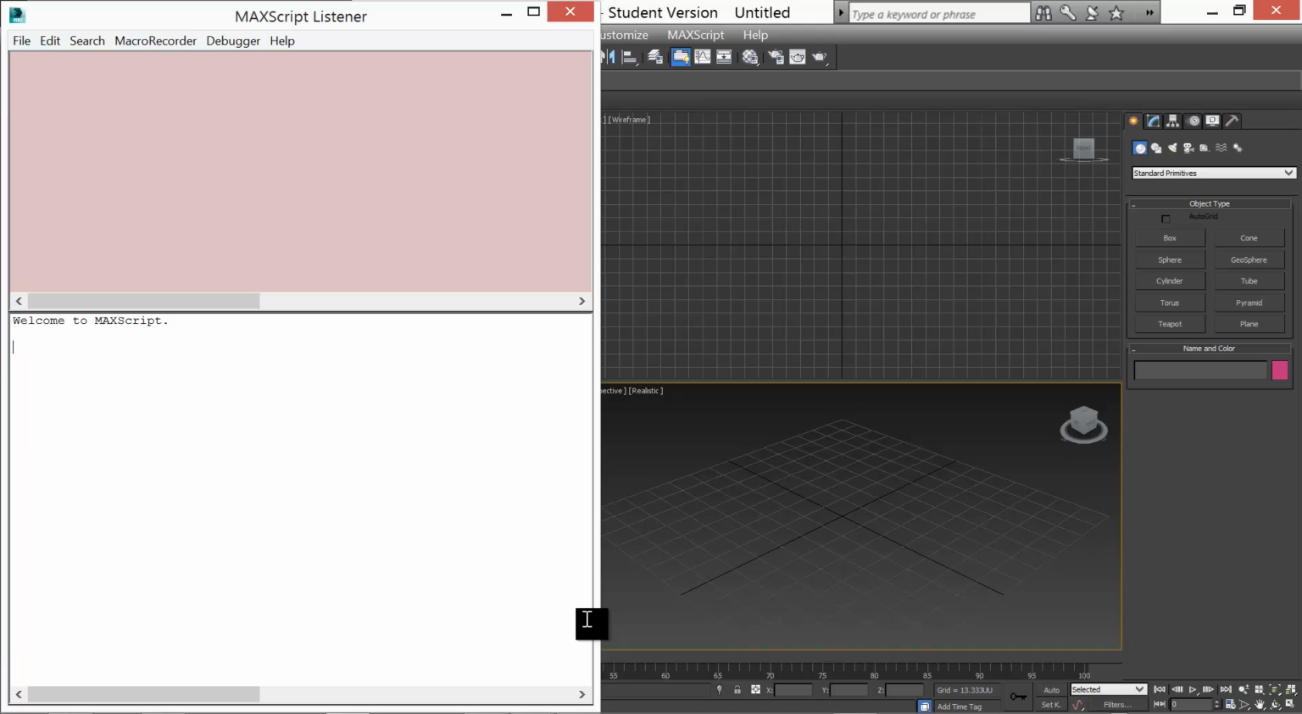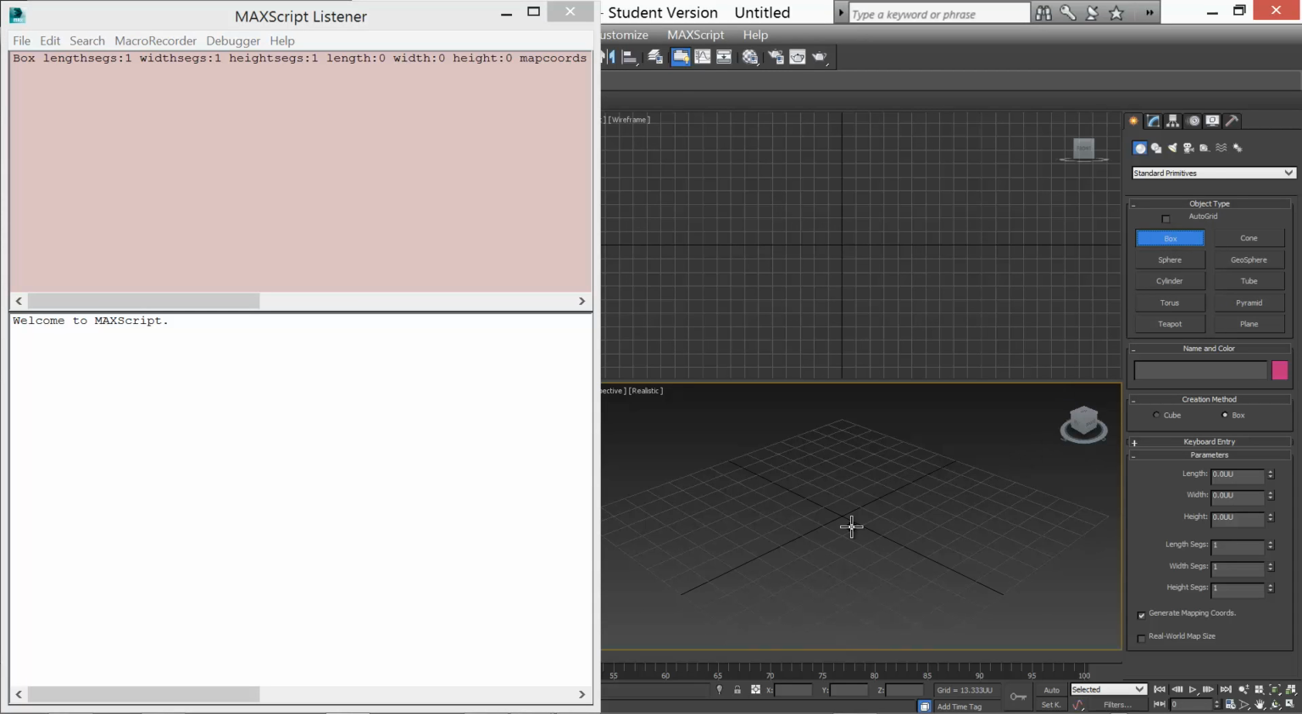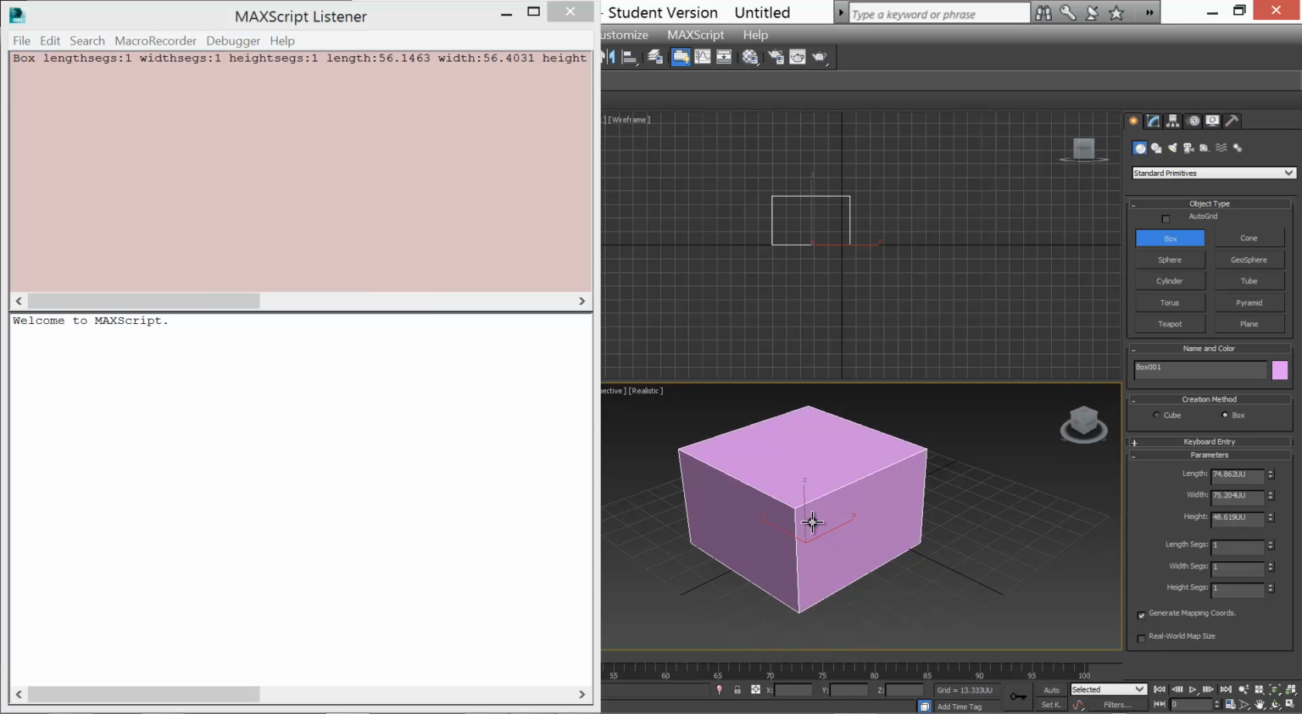The macro recorder captures or records actions performed, generating MaxScript commands that can be used to perform repetitive actions such as placing sidewalks or buildings, trees, or signs into a scene. Let's take a look at MaxScript in action based on an example. First, we're going to create a simple box and show you what happens when we create said box in